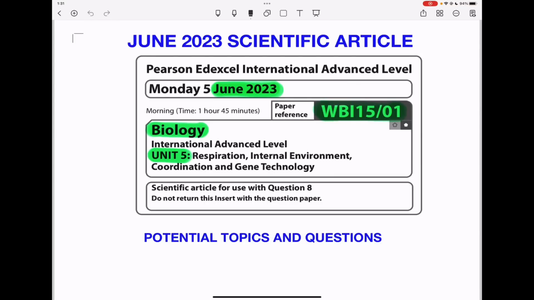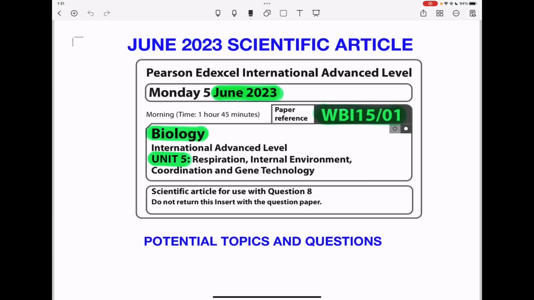Today we are doing the Pearson Edexcel International A level Biology Unit 5 Scientific Article for June 2023. These are the potential topics as well as questions that could be asked out of this article for question 8 of the June 2023 Unit 5 Biology paper. Let's begin with the article.